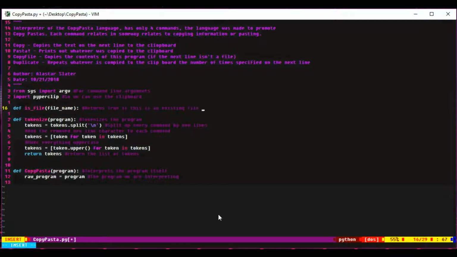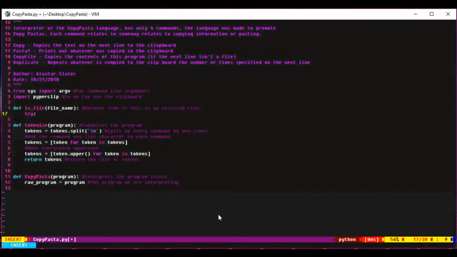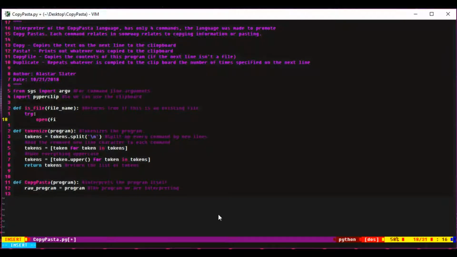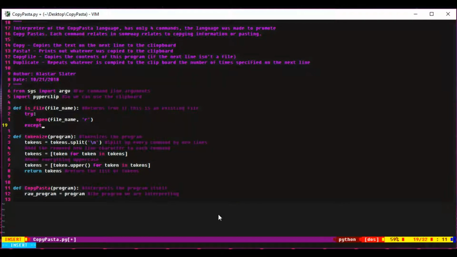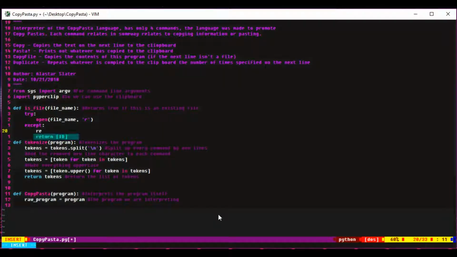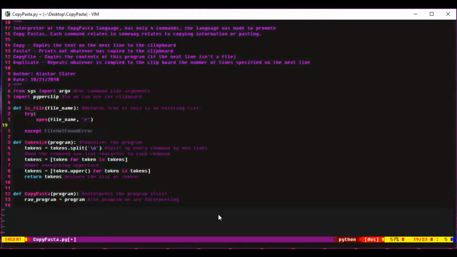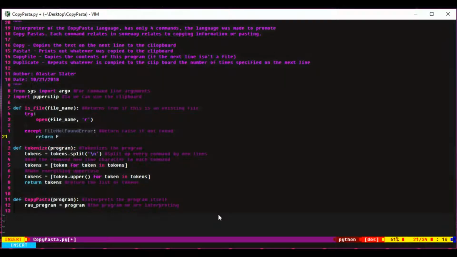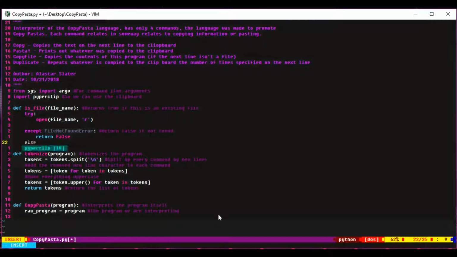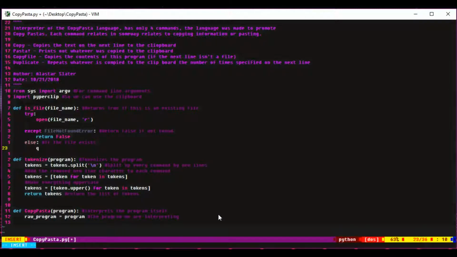So all it does is it tries to see if there's some error from opening the file. If there is an error, it will just return false. And I try to see if there's any sort of error called a file not found error, which is basically Python trying to find a file and it not finding that file at all. Then I say otherwise, if there are no errors, and that means the file does exist, we're going to return true, as in, this file does exist on the computer.